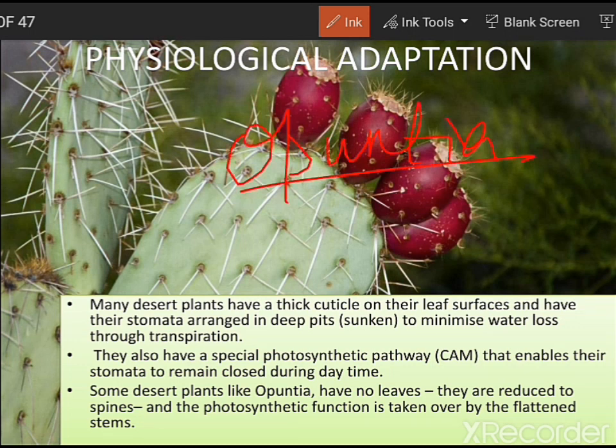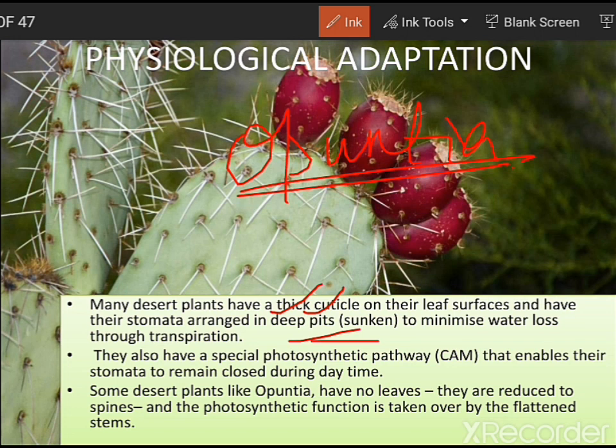So what is so peculiar about Opuntia? Opuntia also lives in desert conditions, and their water scarcity is at its extreme. In these organisms, they have a thick cuticle, and the cuticle has waxy substances, right? Because of these waxy substances present on the cuticle, they have lesser transpiratory losses. Similarly, their stomata are sunken.